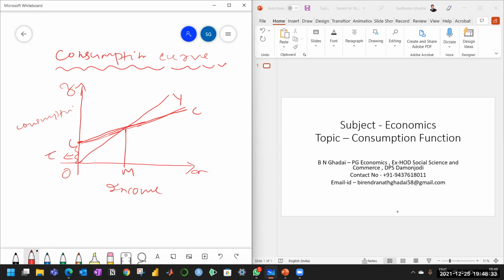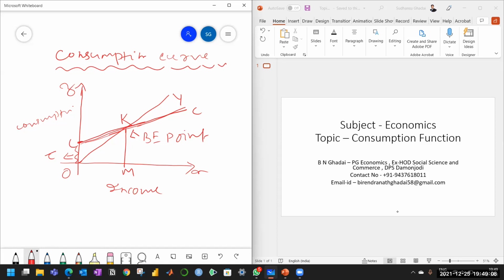That's why during that time you will have negative saving, at point, say, K. The consumption curve intersects the income line, showing that this is the break-even point, because here the income is equal to consumption and saving is 0. This is the break-even point. And afterwards, the consumption curve is below the income line, leading to positive saving.